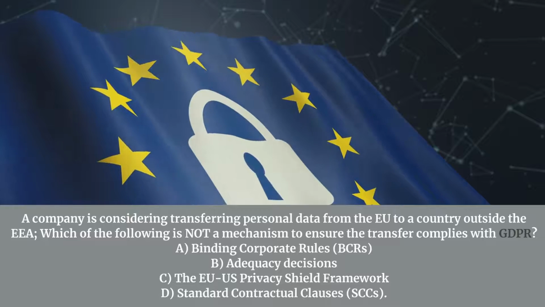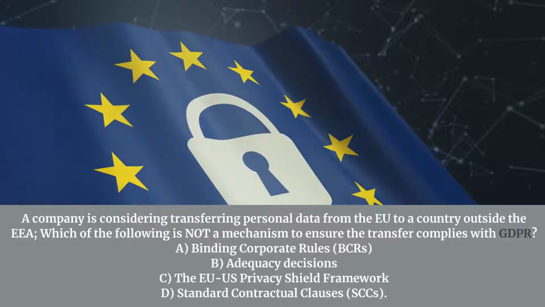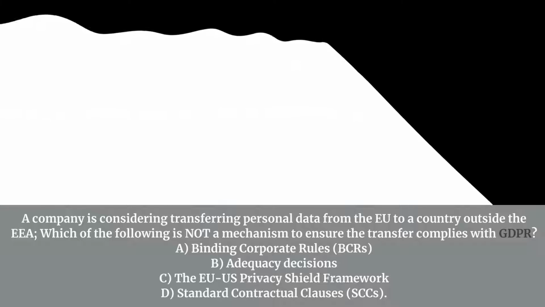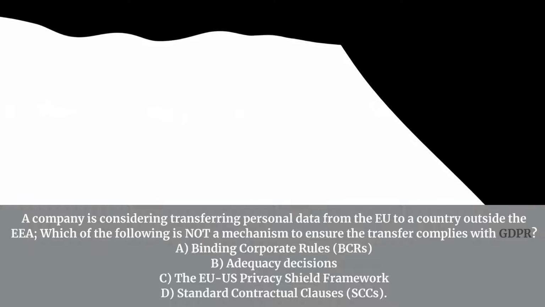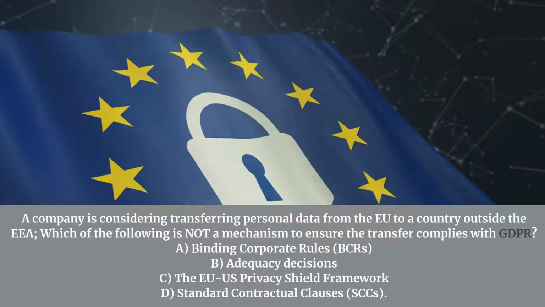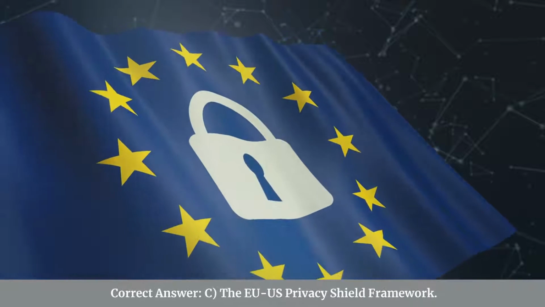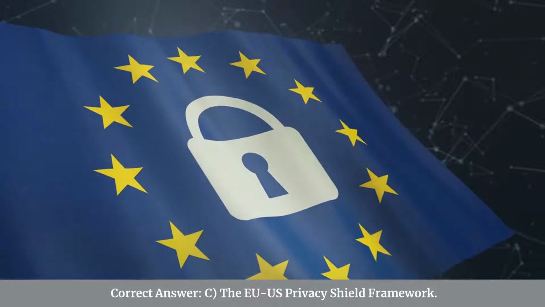A company is considering transferring personal data from the EU to a country outside the EEA. Which of the following is not a mechanism to ensure the transfer complies with GDPR? A. Binding corporate rules, BCRs. B. Adequacy decisions. C. The EU-US Privacy Shield Framework. D. Standard contractual clauses, SCCs. Correct answer: C. The EU-US Privacy Shield Framework.